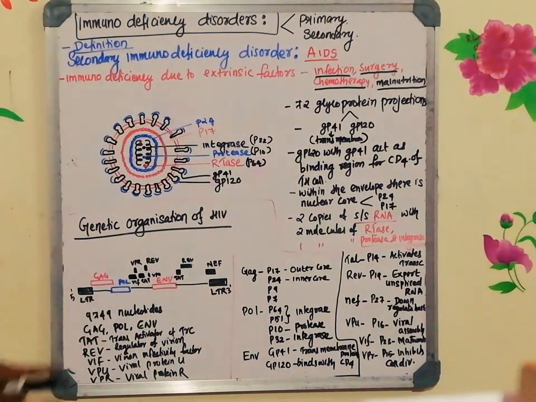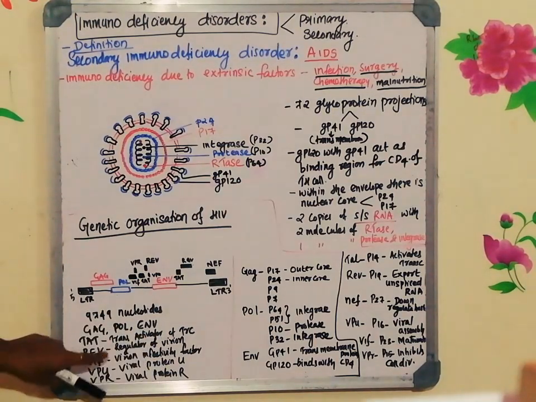GAG, POL and envelope, and that is followed by TAT, REV, VIF, VPU and VPR. TAT is Trans-Activator of Transcription. REV is Regulator of Virion. VIF is Viral Infectivity Factor. VPU is Viral Protein U. And VPR is Viral Protein R.